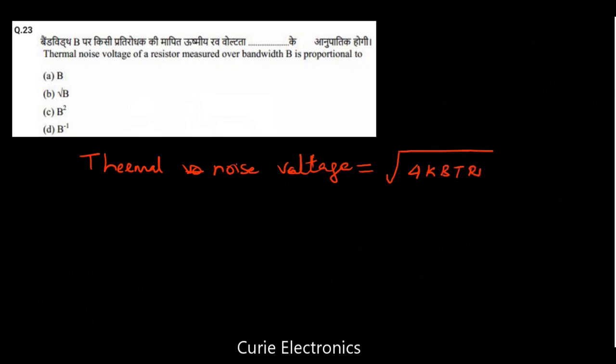k is the Boltzmann constant. B is the bandwidth. T is the temperature in Kelvin. R is the resistance. So thermal noise voltage of a resistor measured over bandwidth B is proportional to the square root of bandwidth. Option B is the right answer. Let's move to the next question.